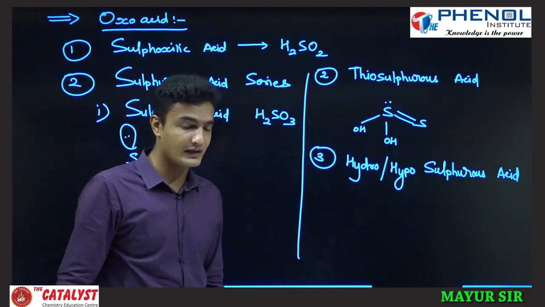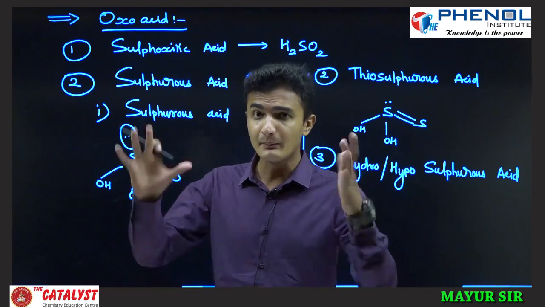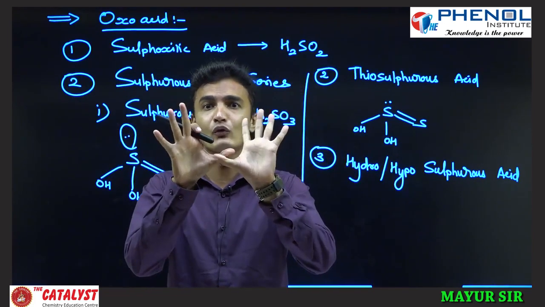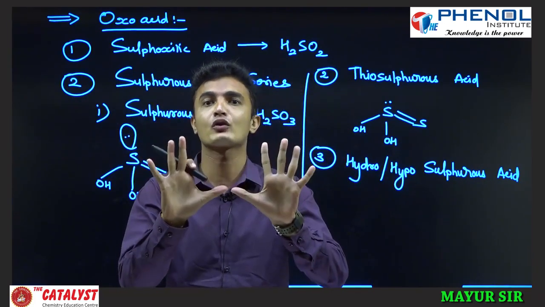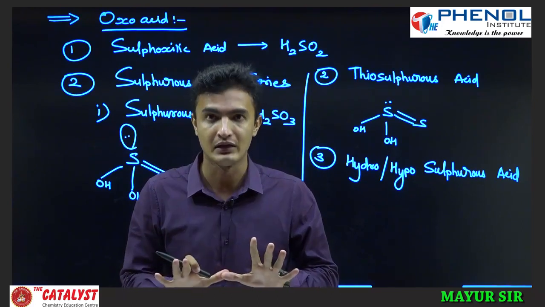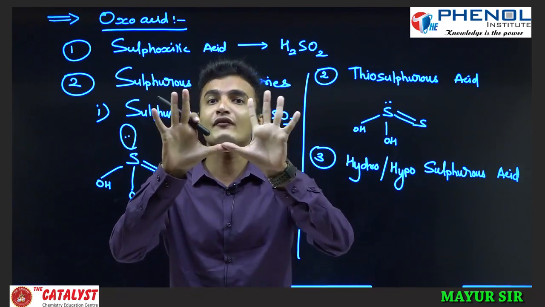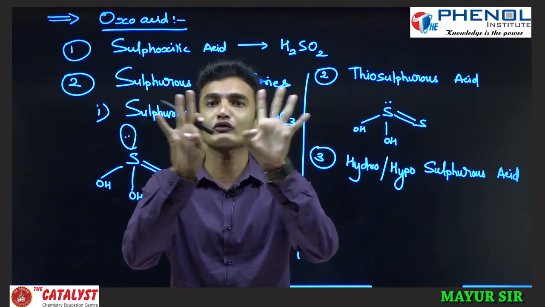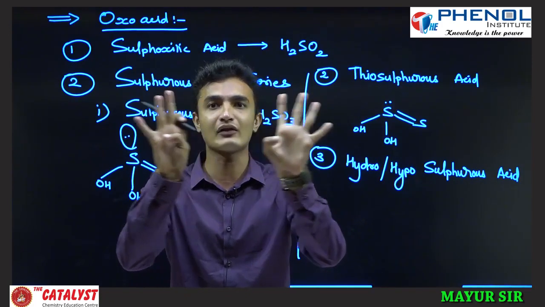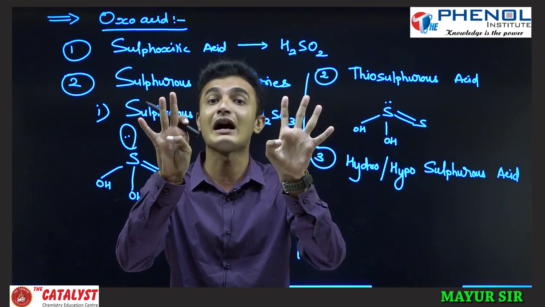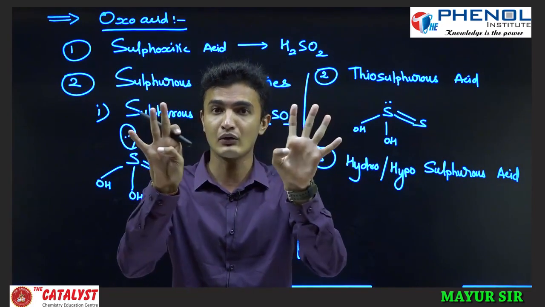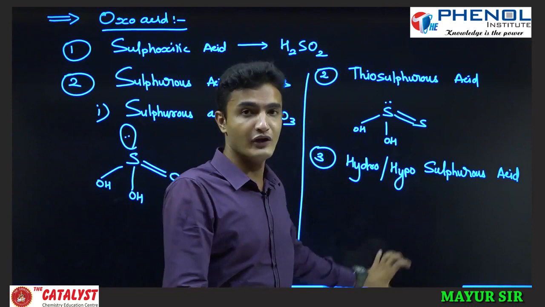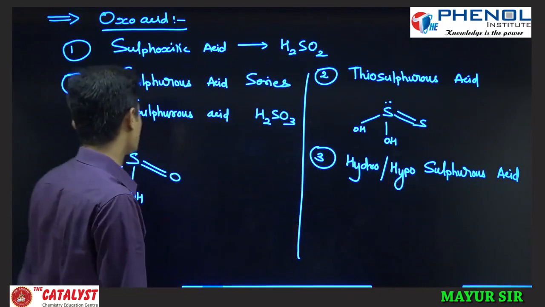Like phosphoric acid, if you take the main acid two times and remove H2O from between, that is called di or pyrosulfurous acid. From pyrosulfuric acid, if you remove the oxygen and attach sulfur, it will form hyposulfurous acid. So before this we have to prepare pyrosulfurous acid.